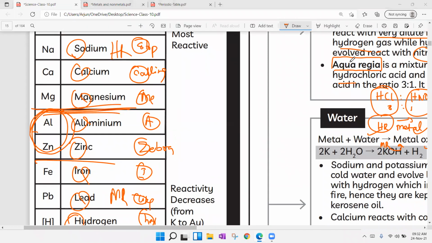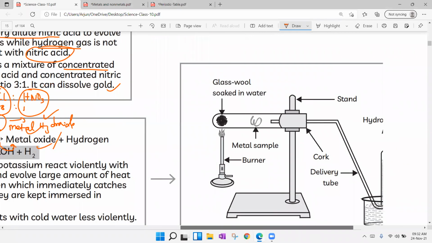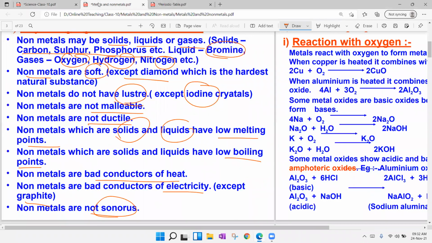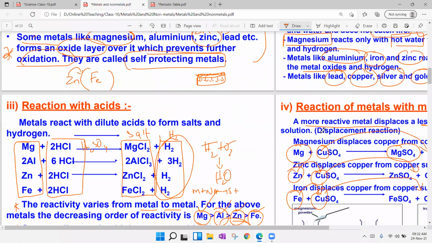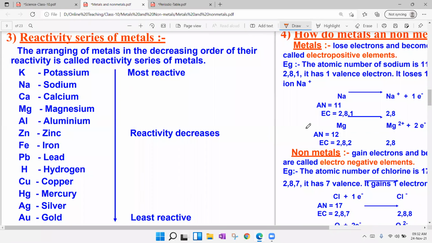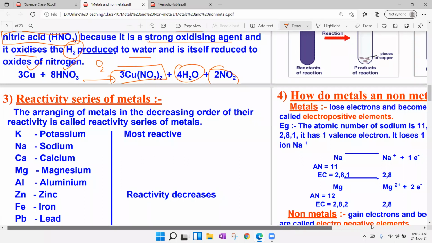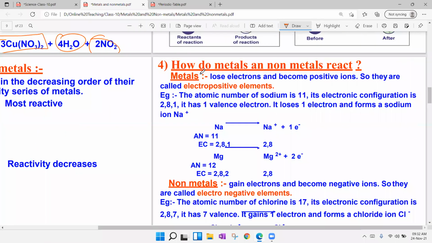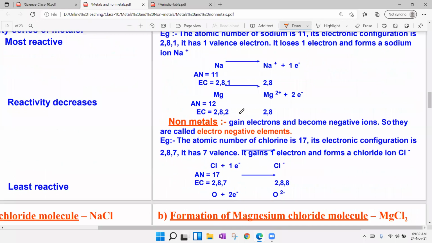Next, then we have discussed physical and chemical properties, and the last part, and we have a concept regarding how metals or non-metals react. It is quite simple. Always metals will be losing electrons to become stable. It becomes a positive ion. Non-metals always will be gaining electrons to become stable. It is a negative ion. Here they have given one example regarding sodium chloride formation.